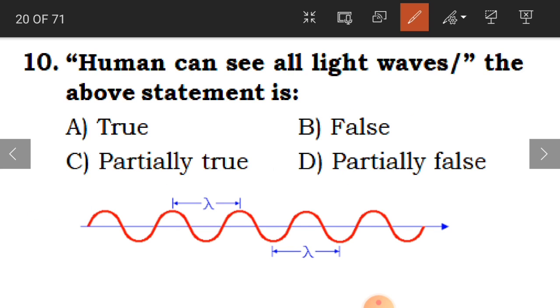10th question. Human can see all light waves. The above statement is, can we see, children, light waves? Can we see in reality? No, we cannot see. So that is why this is false.